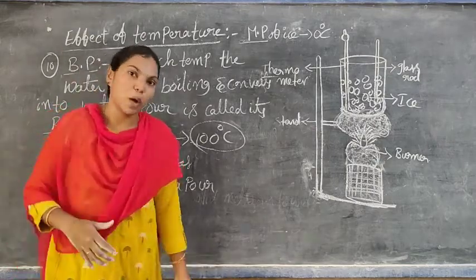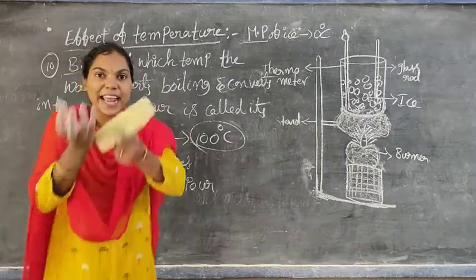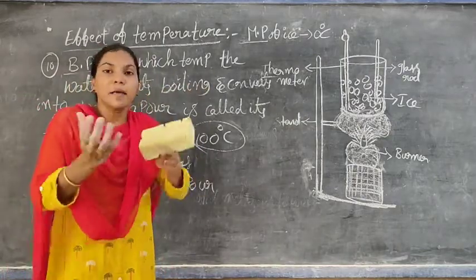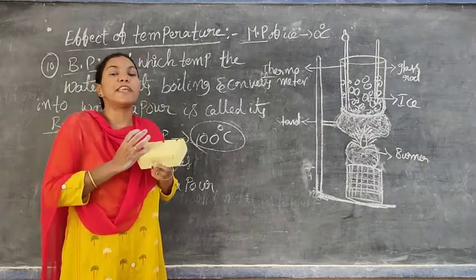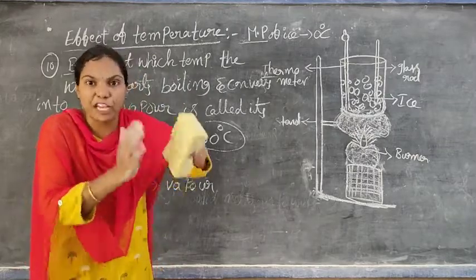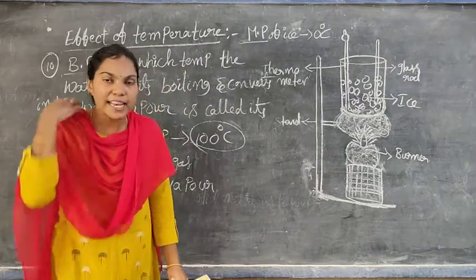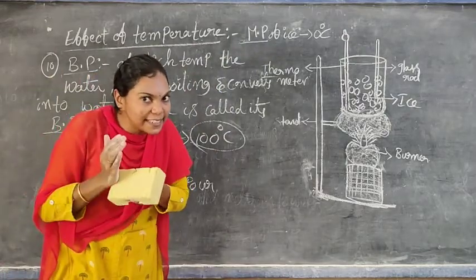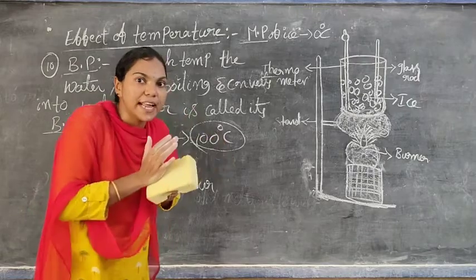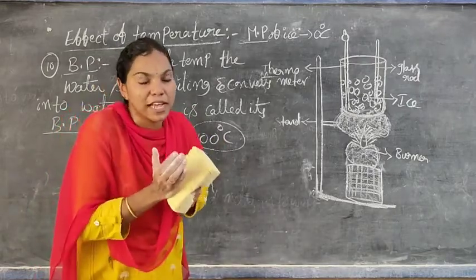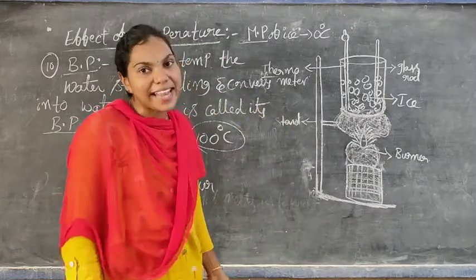Why? Because the particles gain energy in the conversion of solid to liquid. Again, the particles gain some more energy in the conversion of liquid to gas, that is vapor. Do you understand? So solid gains energy and converts into liquid state. Liquid gains some more energy and converts to the gaseous state.